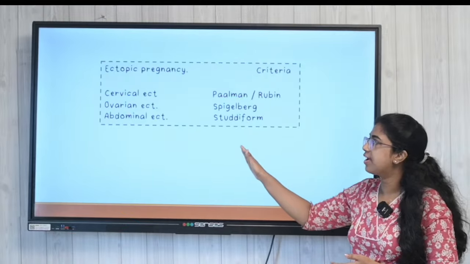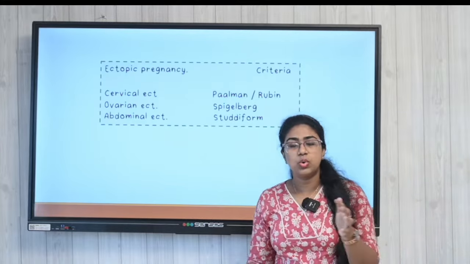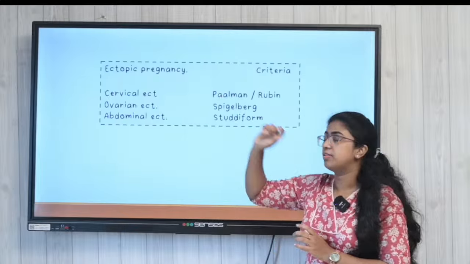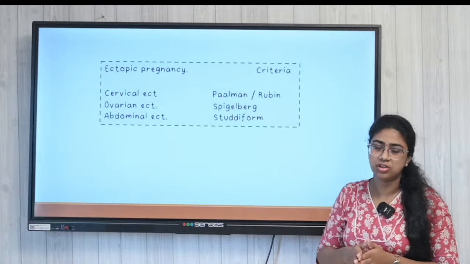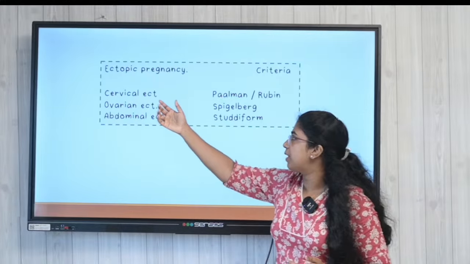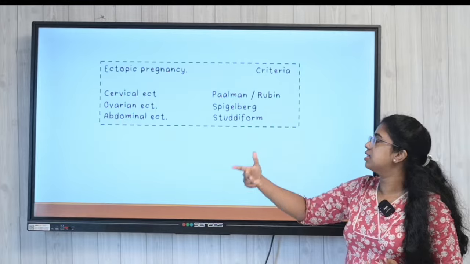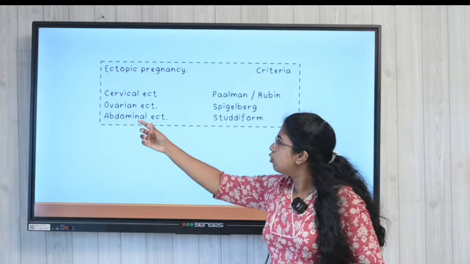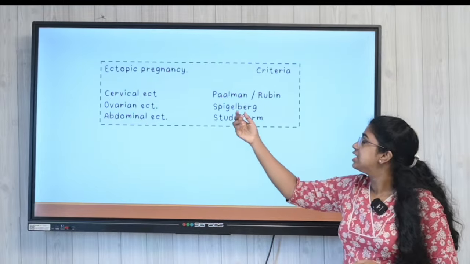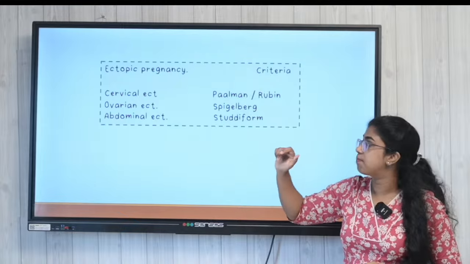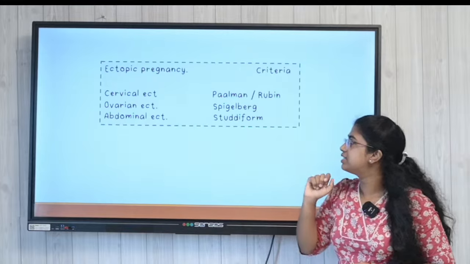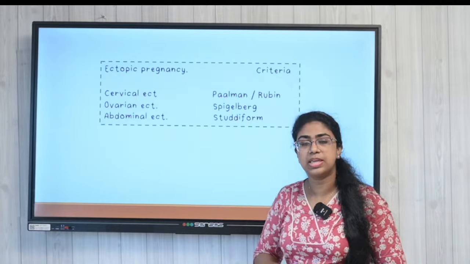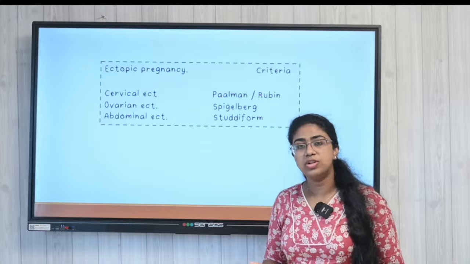Finally, on this slide we discussed different ectopics. You can see the cervical ectopic. Just understand the names, that would be enough. In a cervical ectopic, the criteria that we use is the Rubin or the Paalman criteria. In an ovarian ectopic, we use the Spiegelberg criteria. And in an abdominal ectopic pregnancy, we use the Studdiford criteria. So, these are the different criteria that we can use. So, that is about ectopic pregnancy.